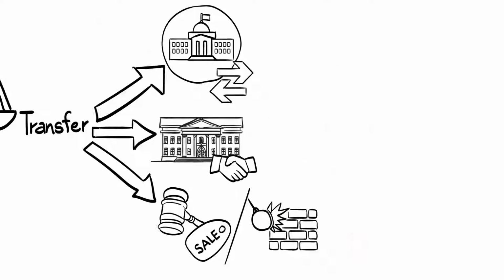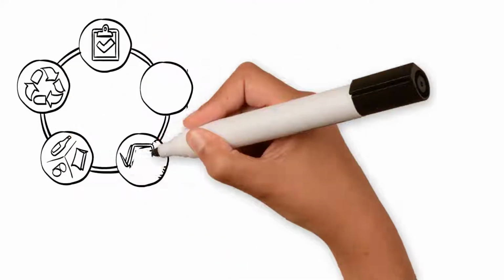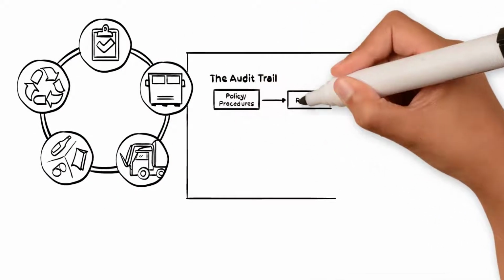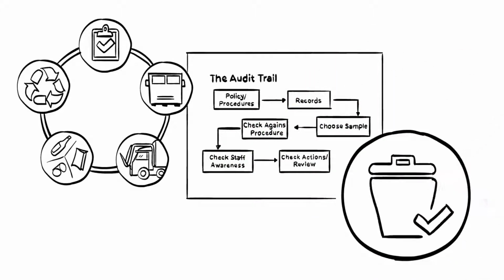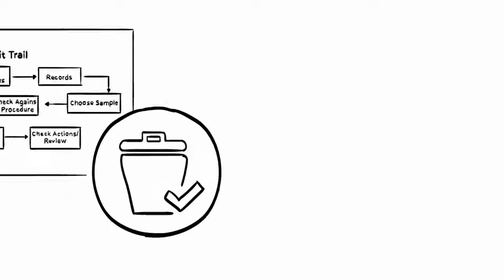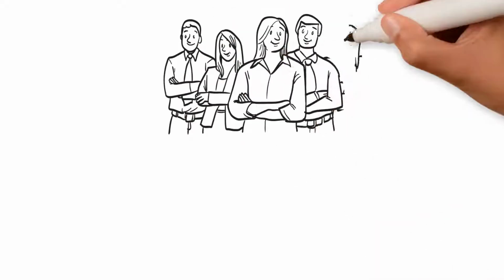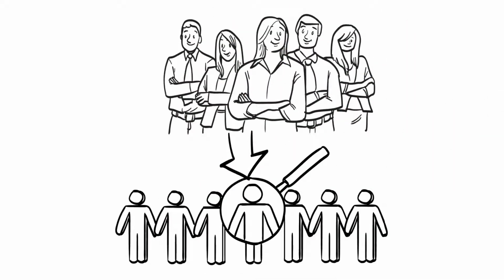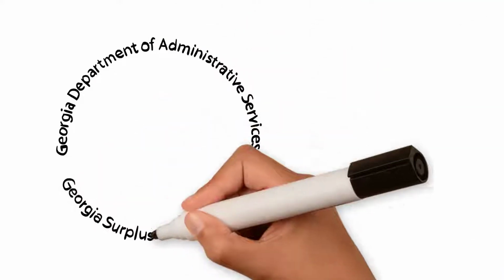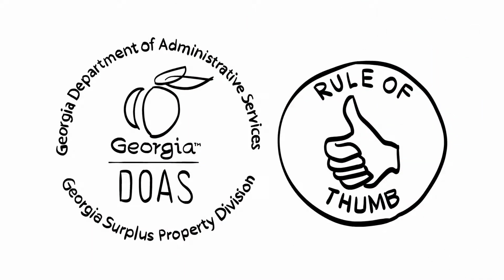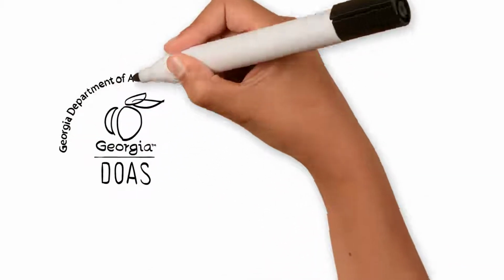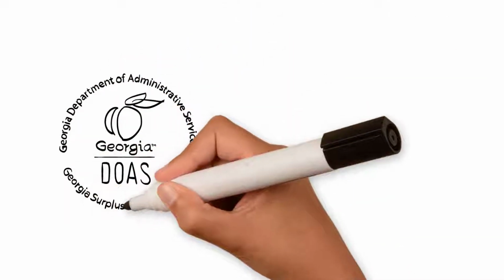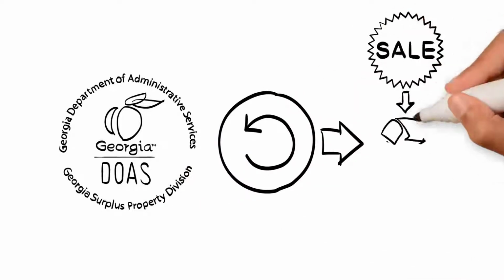All state surplus transactions are processed online. There are other instructional videos available to describe this. The disposal process creates the audit trail that documents the appropriate disposal. Personnel must be authorized by their agency to dispose of or request surplus property. Remember, as a rule of thumb, when it comes to general property, DOAS will typically follow the disposal flow of redistribution before sale, sale before recycle, and recycle before destruction.